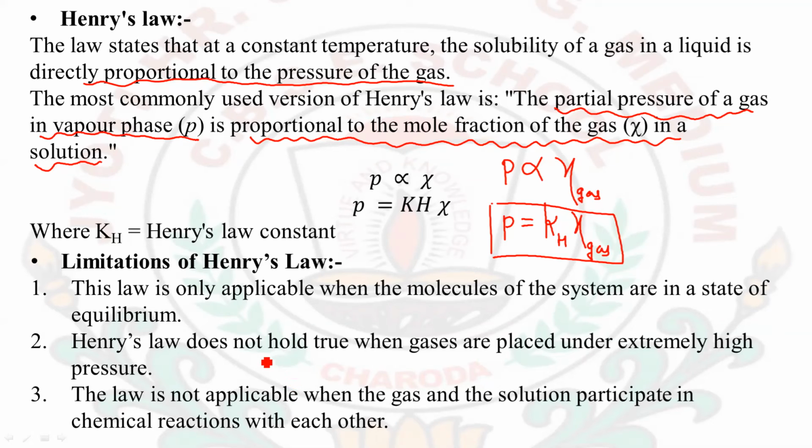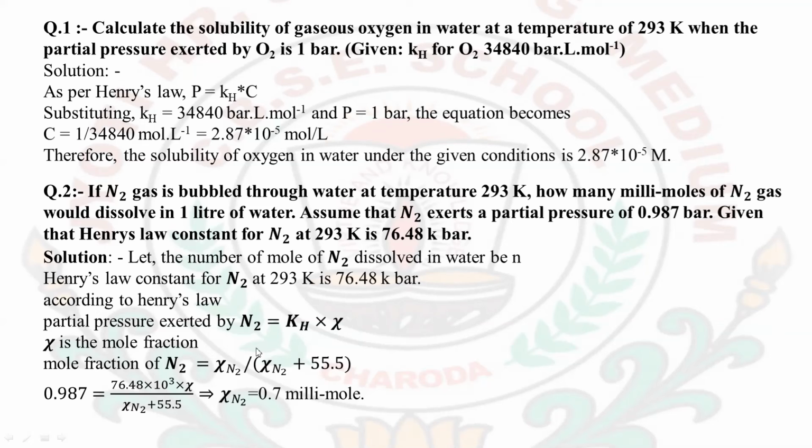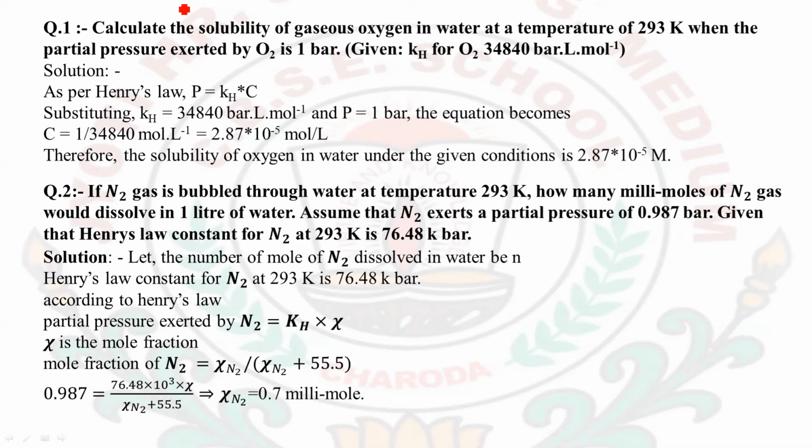On the basis of Henry's law, there are also some numericals. Let's see what they are and how to solve them. The first question asks: calculate the solubility of gaseous oxygen in water at a temperature of 293 Kelvin when the partial pressure exerted by oxygen is 1 bar.